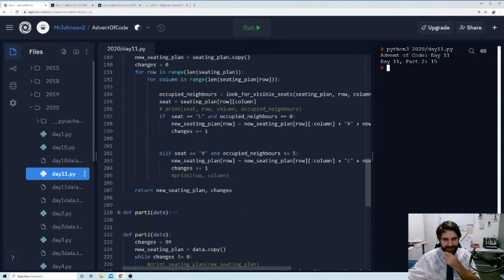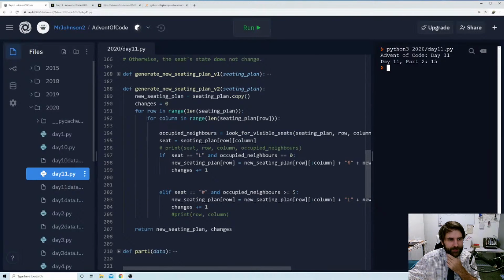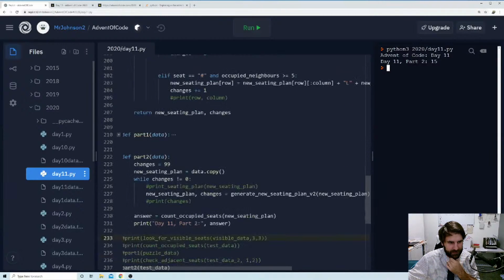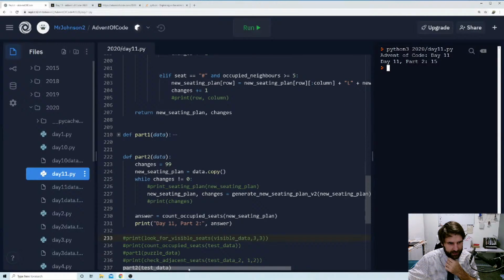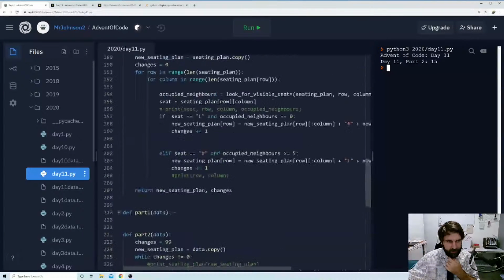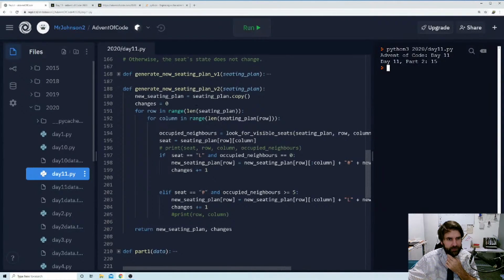Oh no, I've done something daft again, haven't I? No doubt. I think it's all this copying and pasting. It cannot be good. So we've got part 2 here. While our changes do not equal 0, we're generating a new seating plan and our amount of changes. So here our changes equal 0. We take a copy of our seating plan and go through each row and each column.